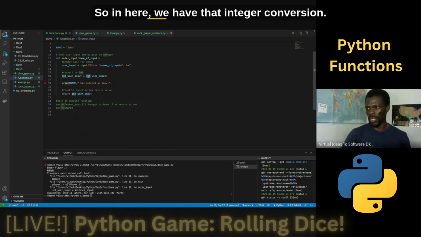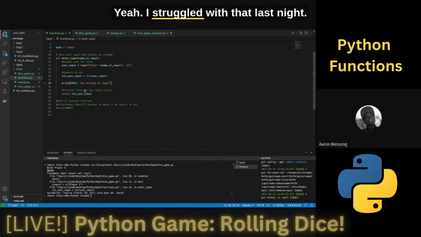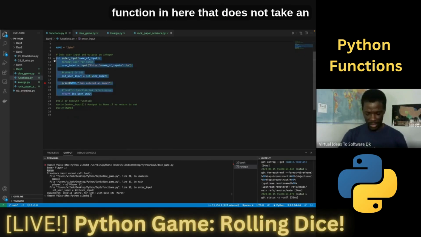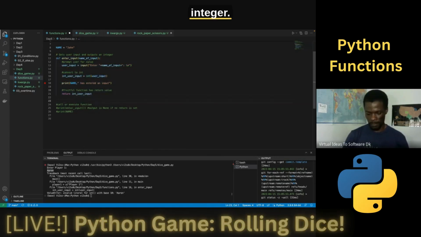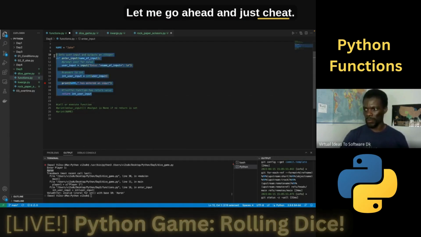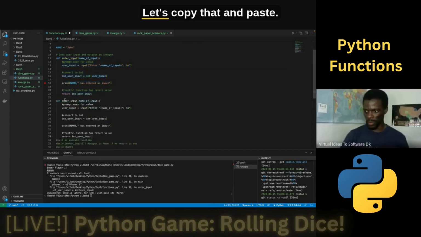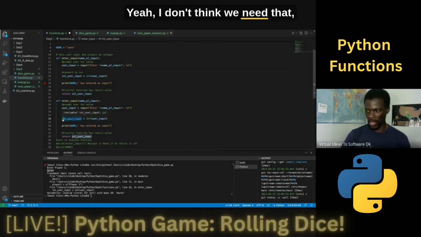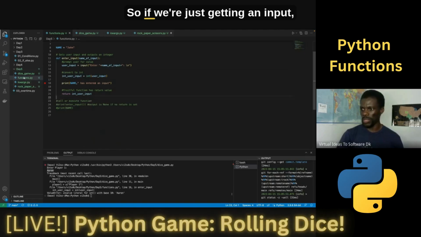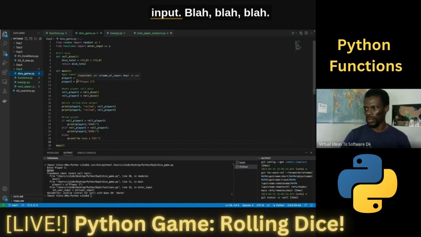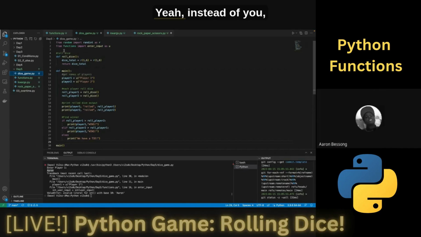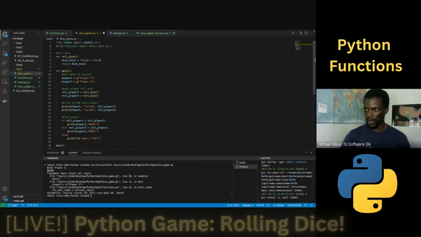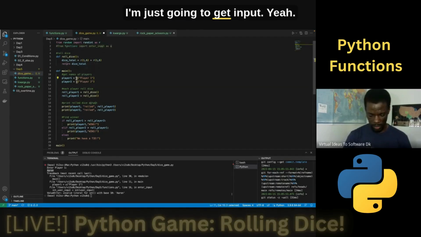So in here, we have that integer conversion. Yeah, I struggled with that last night. Yes. So again, we might need to get another function in here that does not take an integer. Let me go ahead and just cheat. In this case, we don't want to convert to an integer. Let's copy that and paste. I don't think we need that actually, because we're just getting an input. So if we're just getting an input, all I can do there is just get an input. I'm just going to comment this out. We don't need that. And here, I'm just going to get input.